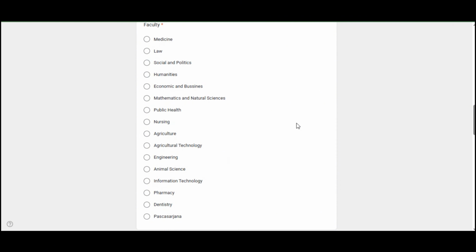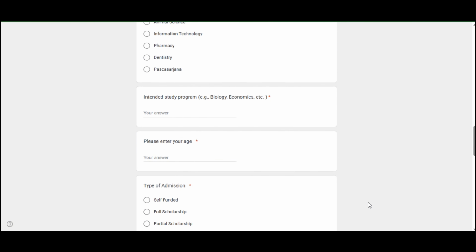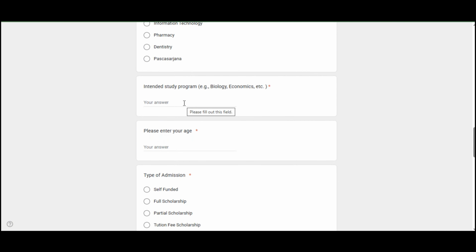Now if you talk about the faculties, these are the 15 faculties that you can apply for. You can choose any of these faculties that you want to apply for. So you will be choosing one of the faculties from these, whether you want to apply for public health, nursing, agriculture technology, engineering, pharmacy, whatever you want to apply for.